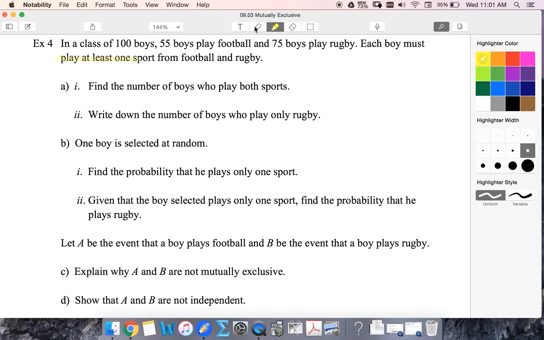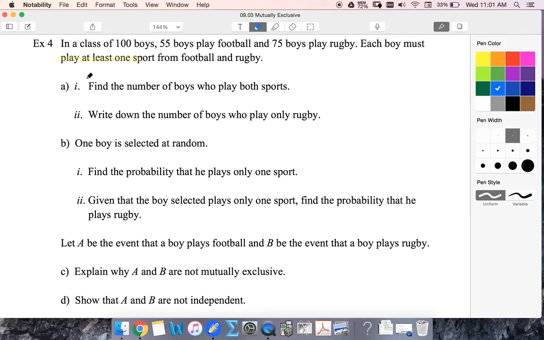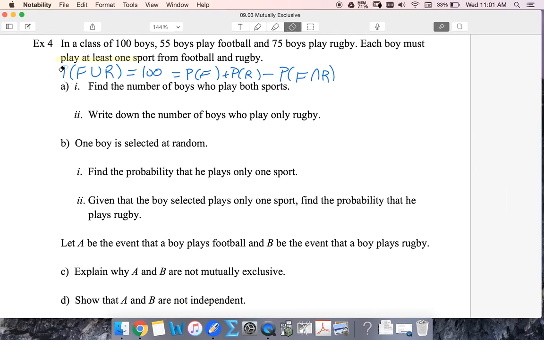So if I've got a class of 100 boys, that's going to be my union. So the probability of football or rugby is going to be 100. I know football is 55, rugby is 75. I also know that this is going to be football plus rugby minus the probability of football intersect rugby. And actually, I shouldn't be using probabilities here because it isn't a probability of 100, it's the number of boys. So I'm going to change this to all be number.